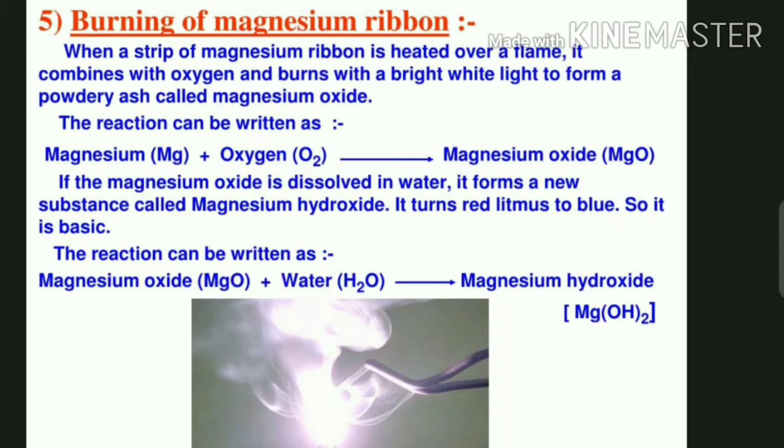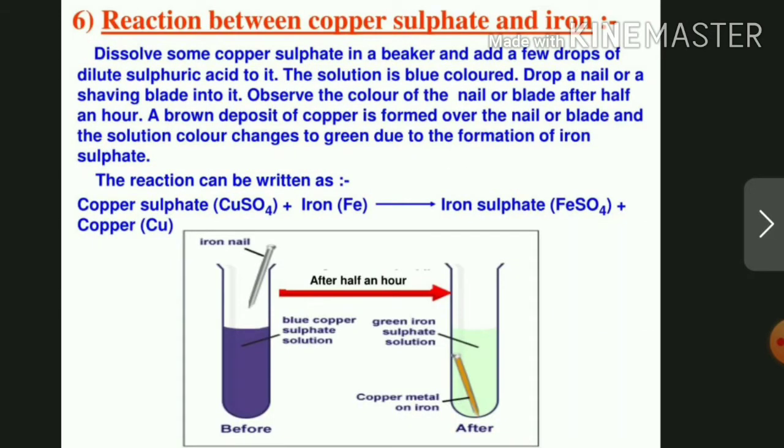The reaction can be written as magnesium oxide plus water gives us magnesium hydroxide. Okay, as hydrogen is involved in this reaction.